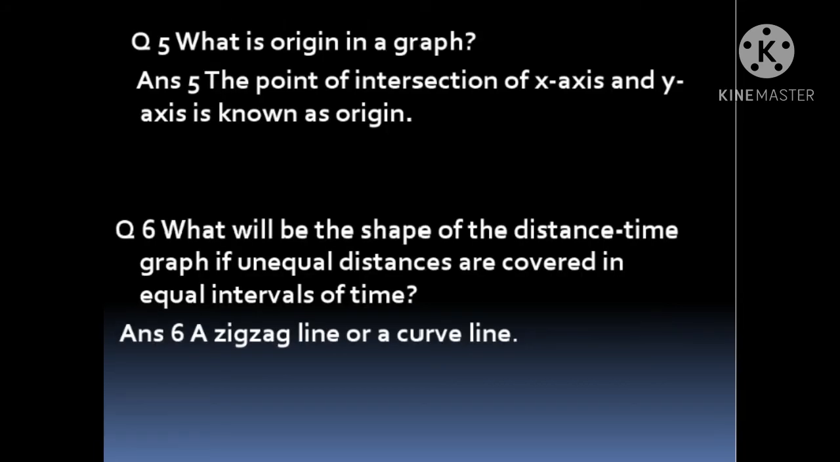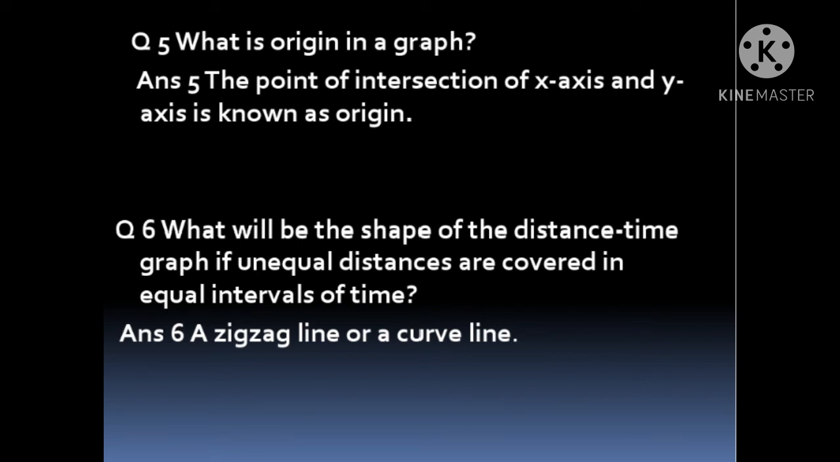Question number 5. What is origin in a graph? Its answer. The point of intersection of x-axis and y-axis. This is known as origin. Children, when we plot a line graph, with x-axis and y-axis, the point of intersection where the two axes meet, this is known as origin.